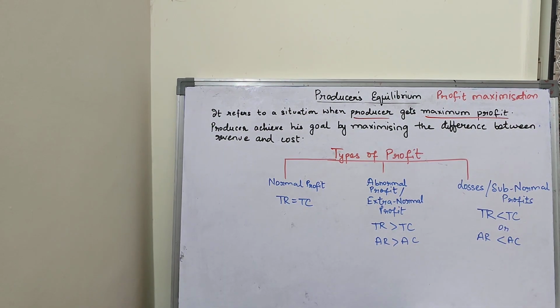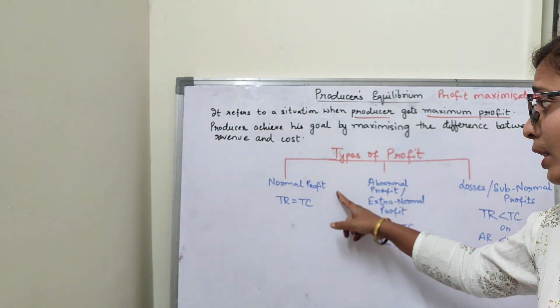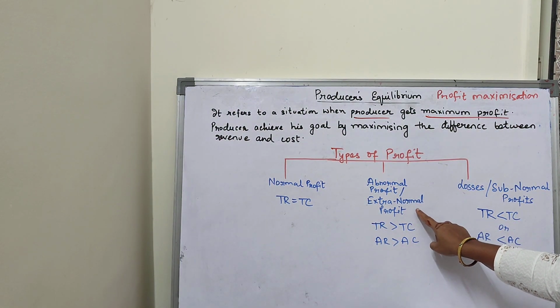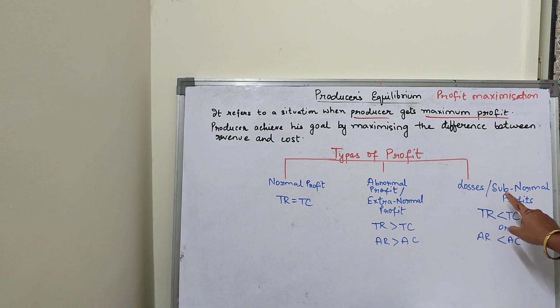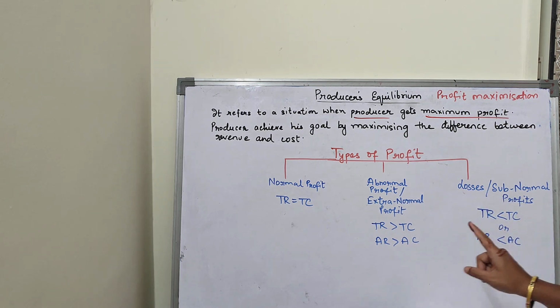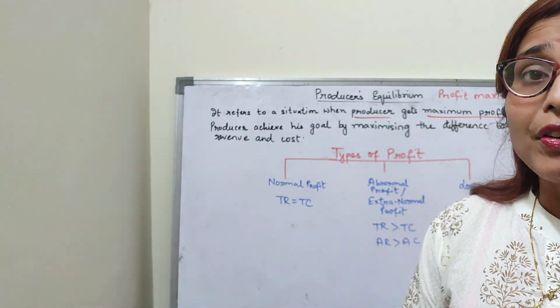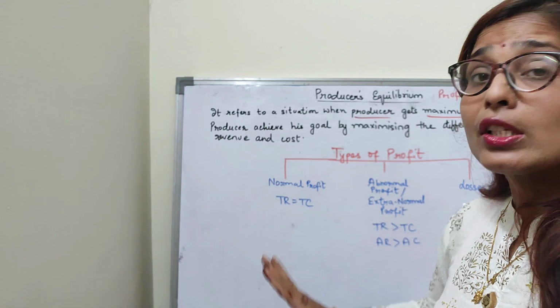Now children, there are three types of profit mainly. First is the normal profit. Second is the abnormal profit, also known as extra normal profit. Third is the losses, or you can also say subnormal profits. Coming to the normal profit, children, normal profit is the profit where revenue is equal to cost.